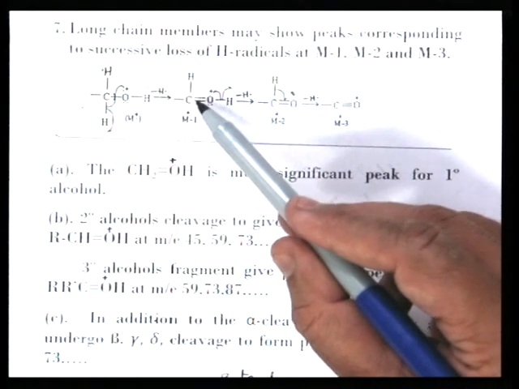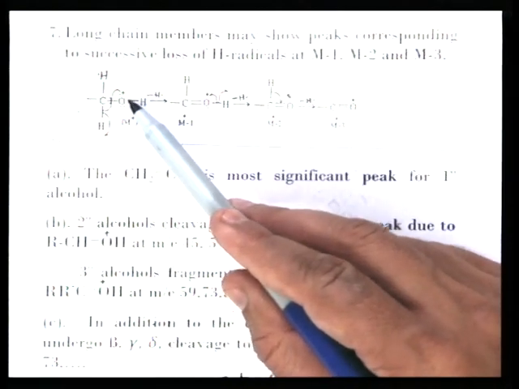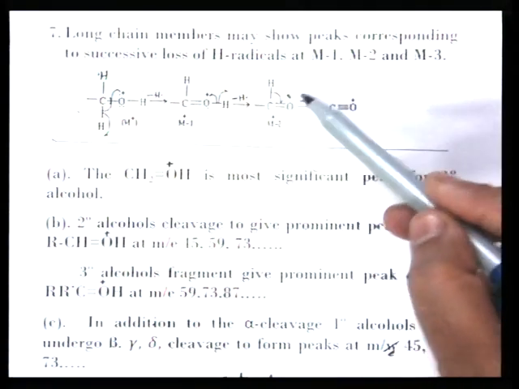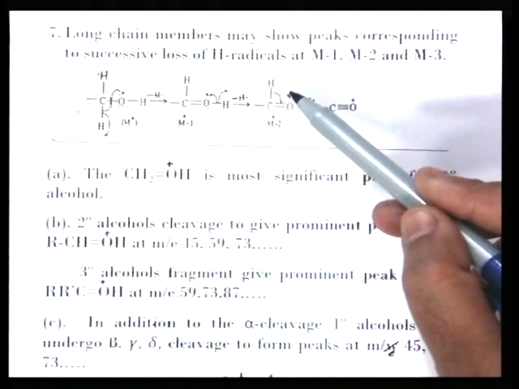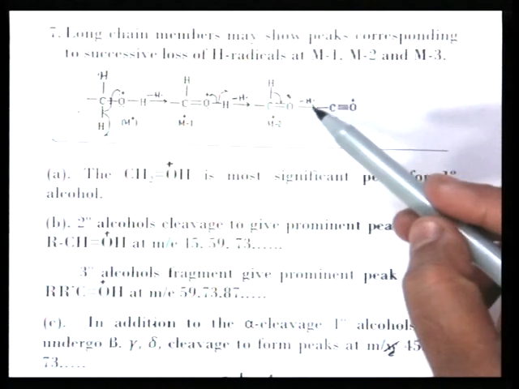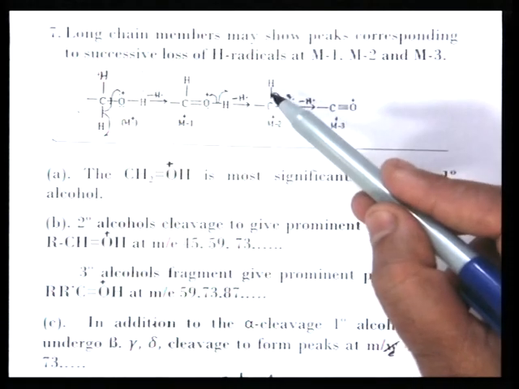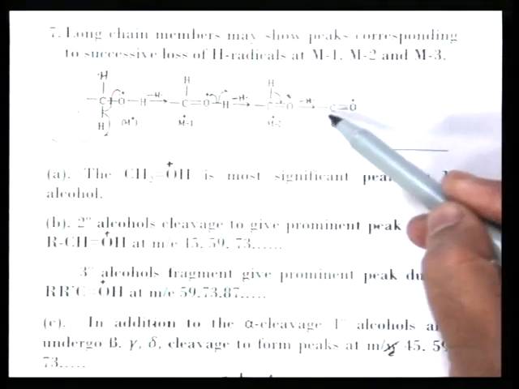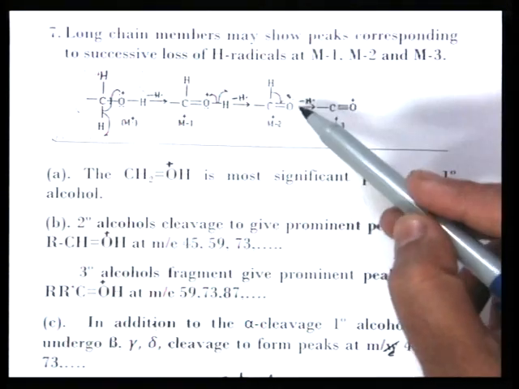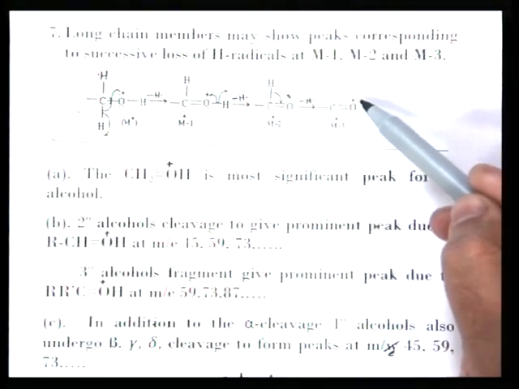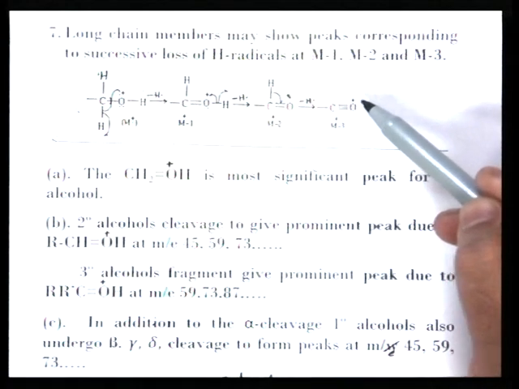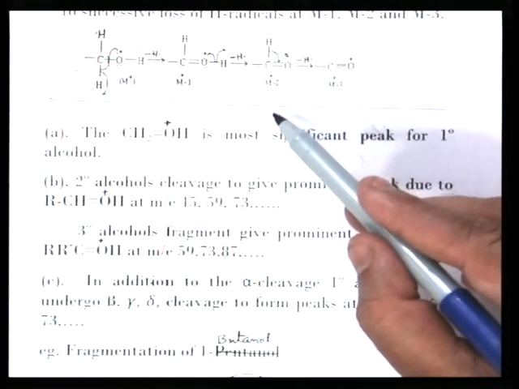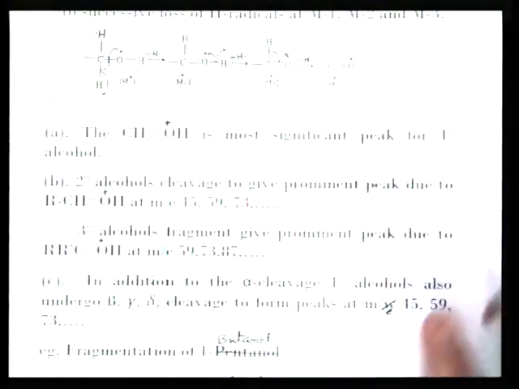This is only a cation; in the first step, a cation is there. Here, on the second hydrogen loss, the OH group will form a radical cation plus a radical. Similarly, the third C-H bond is lost and an H radical is lost. So, it will form C triple bond O plus. So, this radical is lost, and the oxygen becomes positively charged. So, these are the M minus 1, M minus 2, M minus 3 peaks.